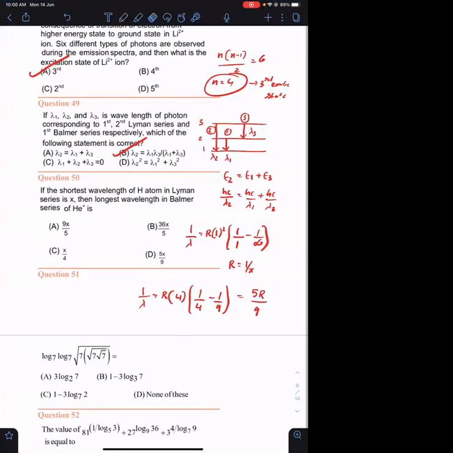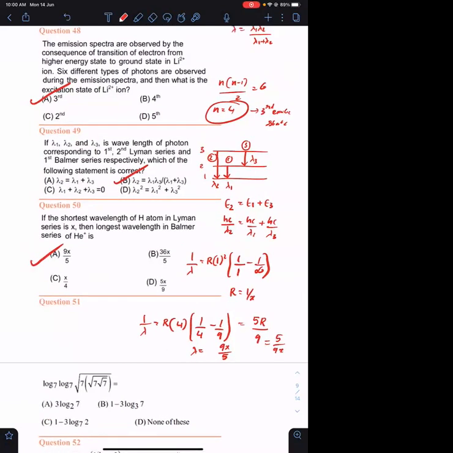And we know the value of R as 1 by X. So the answer is 5 upon 9X, or lambda is 9X upon 5. Option 1. Option A. Is this clear, everyone?